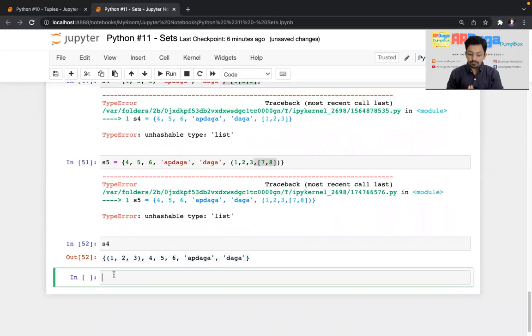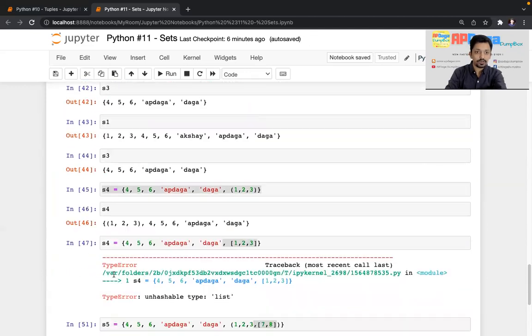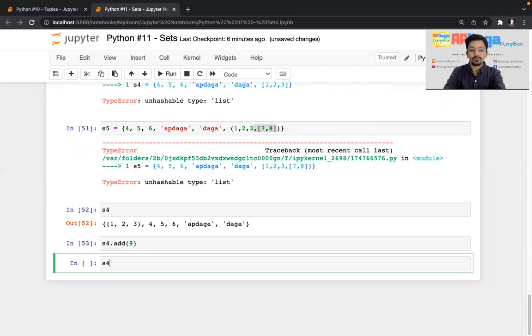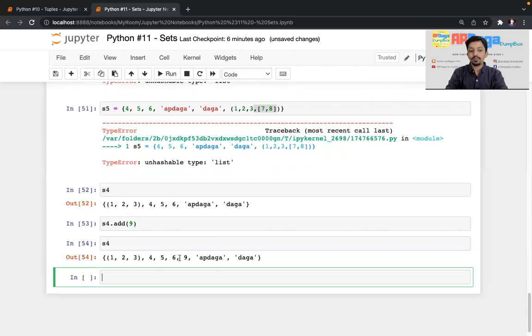Moving forward with built-in functions, the add operation we have seen, no. So I want to add one more element. So S4 dot add. I'll add one more element, let's say 9. If I print S4, the new element is added.